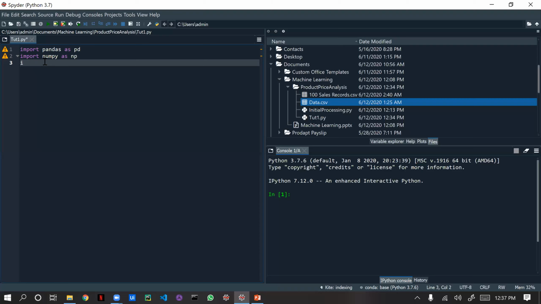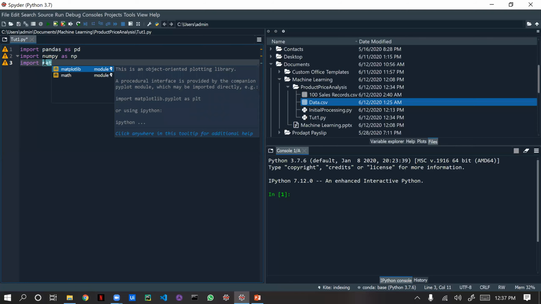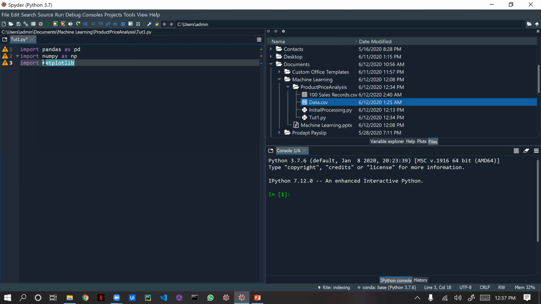We will be importing matplotlib.pyplot as plt, just assigning an object name. We can give something.